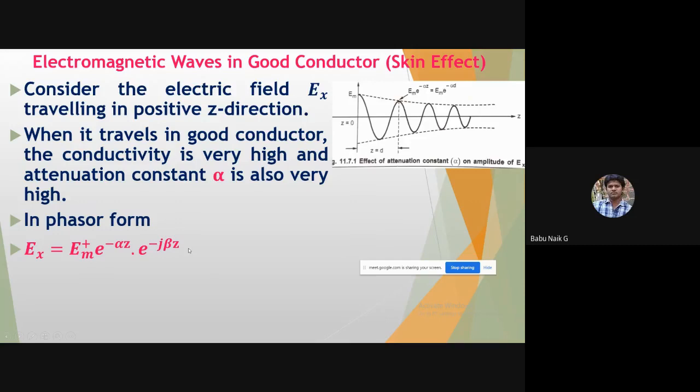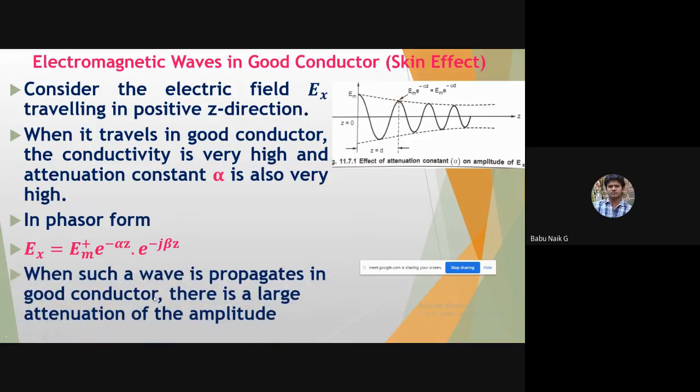By having these two things, we can say that there is a large attenuation in such mediums, so the amplitude is also very high. Now you can see that once the wave reaches such a medium and travels into it, the amplitude will become like this up to here. This is the amplitude, that is Em.